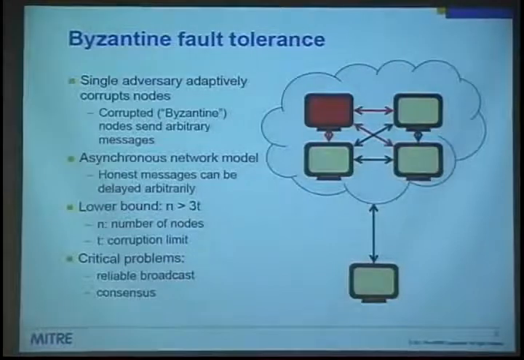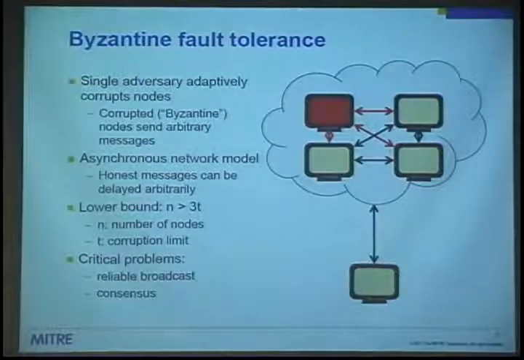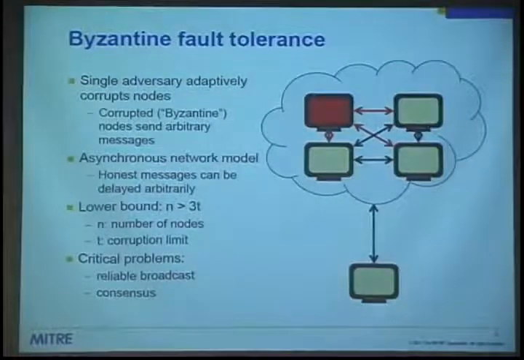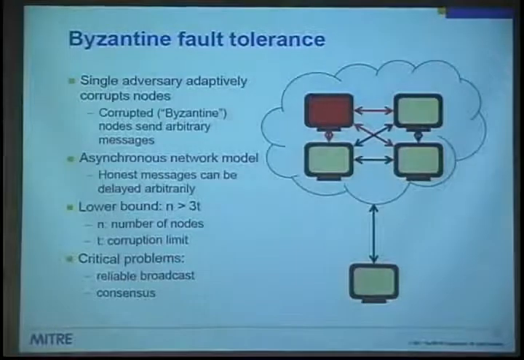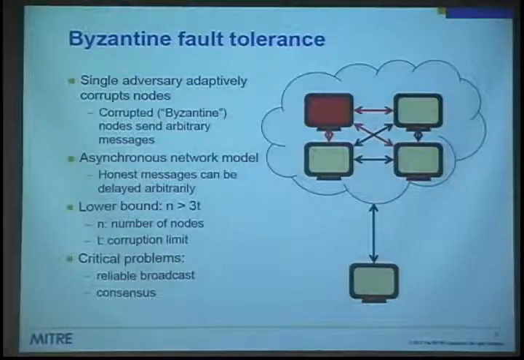I'm talking about this in terms of Byzantine fault tolerance. Byzantine fault tolerance, of course, is just another way of saying security against adaptive adversaries in a multi-party situation. So a single adversary can adaptively corrupt nodes, and corrupted nodes can send arbitrary messages. We want to deal with this in the asynchronous network model, which means that honest messages can be delayed arbitrarily. We have absolutely no guarantee of delivery.